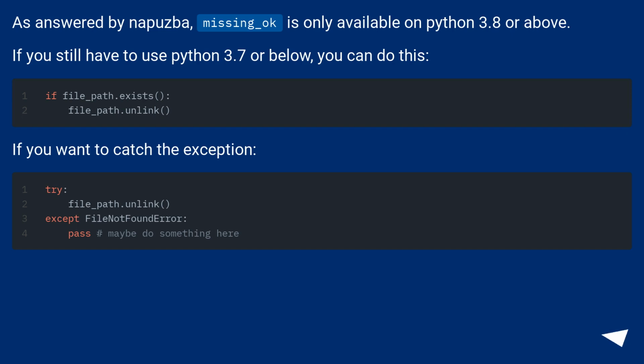As answered by Napuzba, missing_ok is only available on Python 3.8 or above. If you still have to use Python 3.7 or below, you can do this. If you want to catch the exception,